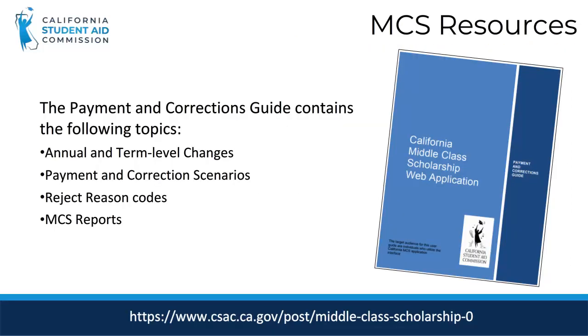The Payment and Corrections Guide contains a wealth of information for those who administer the Middle Class Scholarship Program. Some of the topics that are covered in our guide include annual and term level changes, payment and correction scenarios, reject reason codes, and the MCS reports. Also, in the back, there are 12 common issues and the related actions that you can take to correct these issues. This section is particularly helpful and likely addresses many of the payment scenarios that can stump financial aid officers.